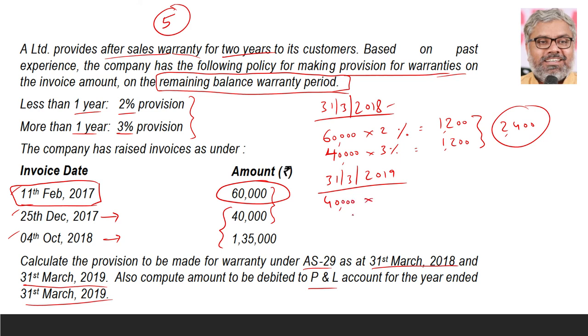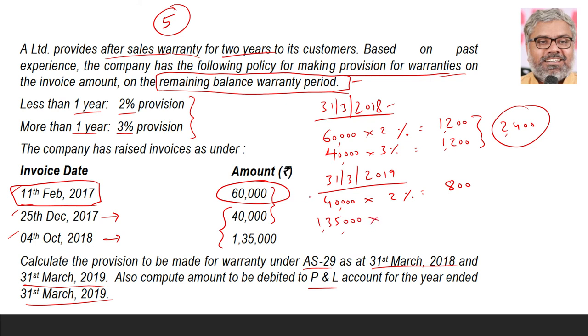Now on this date, already 1 year has passed. That means the balance remaining warranty period is less than 1 year. So on this only 2% has to be provided, which means 40,000 into 2% means 800. What about this 1,35,000 invoice, which happened on 4th of October 2018?